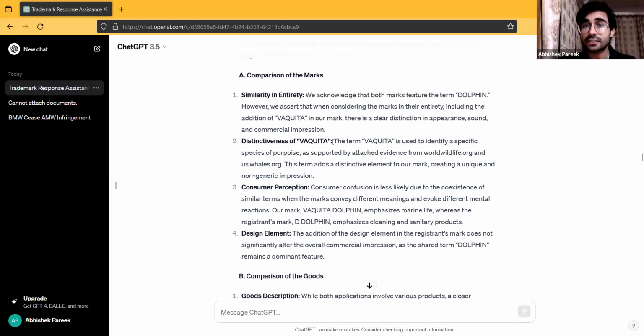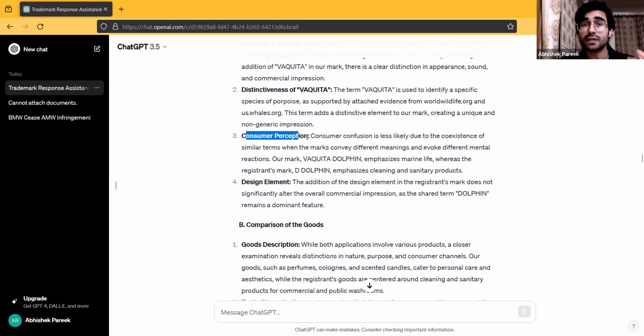Then distinctiveness of Vaquita, it is talking about the fact that an additional word has been added to the trademark, which is Vaquita, which brings a lot of distinctiveness to the trademark, right? Consumer perception, again, the fact that there is overall dissimilarity between how these two trademarks look, how these two trademarks are pronounced.